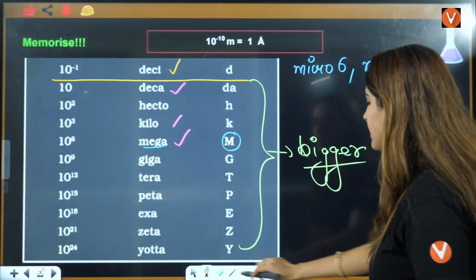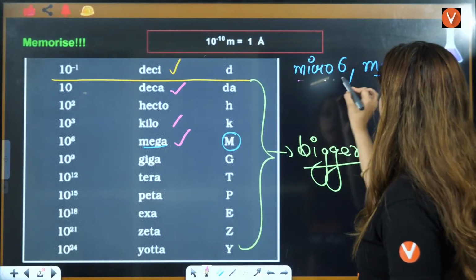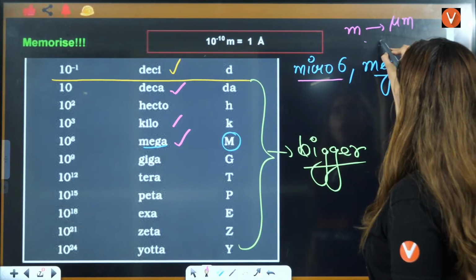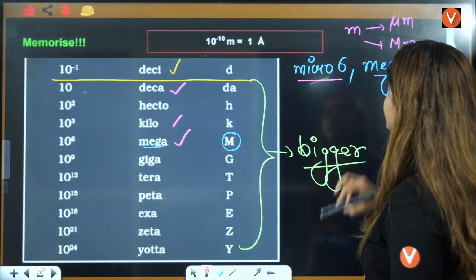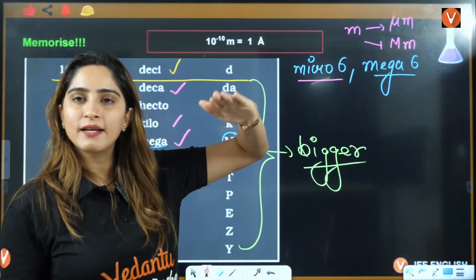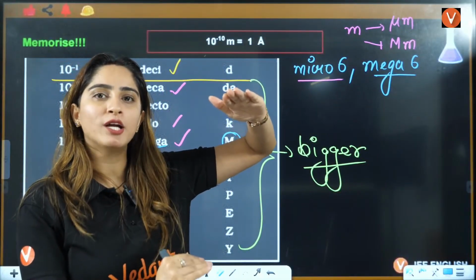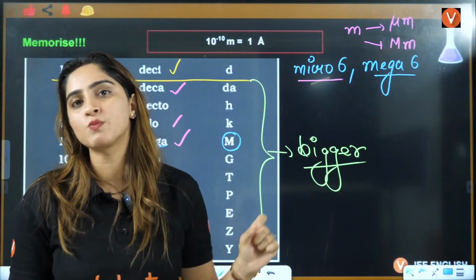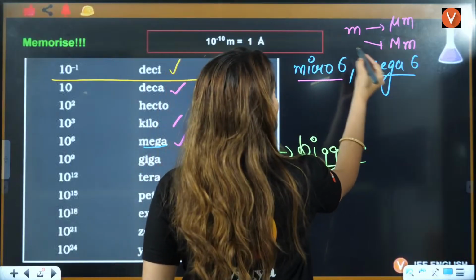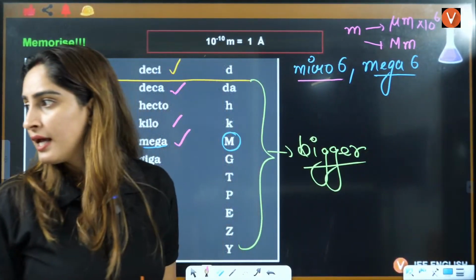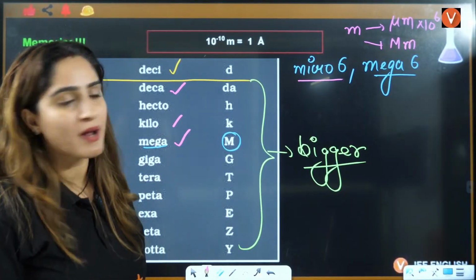Micro also means 6. Mega also means 6. The only difference is when you're converting a meter to micrometer or to megameter. In meter to micrometer, meter is this, micro is smaller than that. That means you will multiply by 10 raised to power 6.